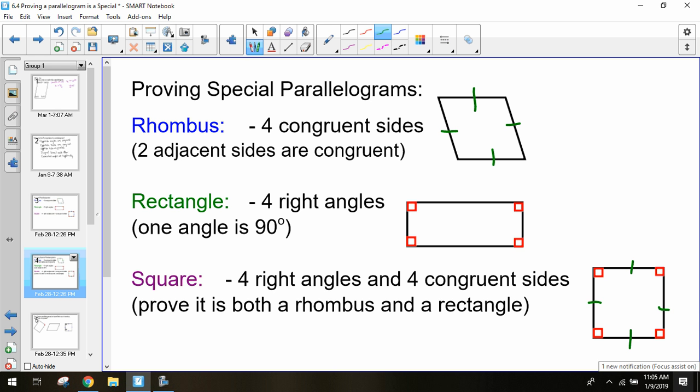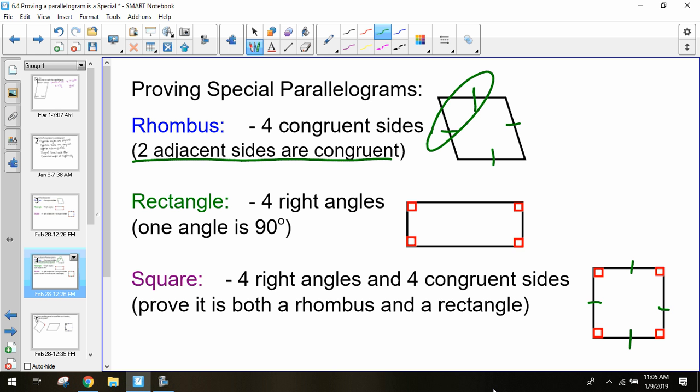Alright, so if you're trying to prove that a parallelogram is a rhombus, all we have to show is 2 adjacent sides are congruent. So if you think about it, normally with parallelograms, the opposite sides are always congruent. Every normal parallelogram should have that. But if you can show that 2 of those adjacent sides are the same, that means all those other sides would have to be the same based off your opposites. And so, just by showing 2 adjacent sides are congruent, automatically makes it a rhombus. So you just have to find if this one's 5 and this one's 5, boom, you're done.